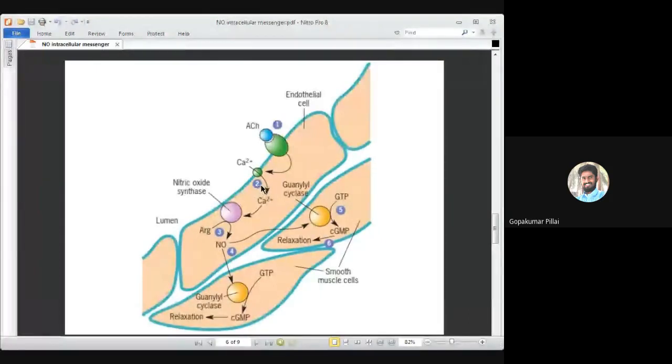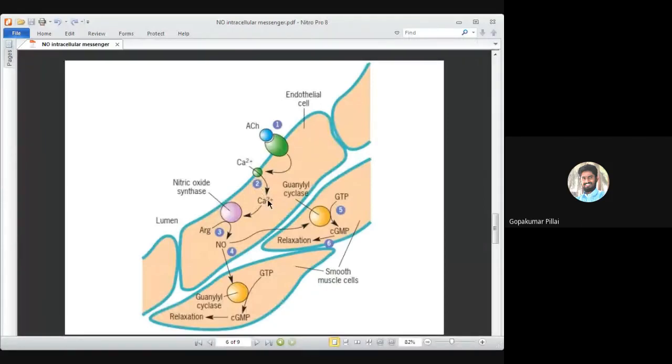So the second step is the elevation, or increased concentration, of calcium following activation of calcium ion channels by your acetylcholine receptor. Okay, first, acetylcholine binds to the receptor and it gets activated. That is the first step. Second step, the acetylcholine receptor activates the calcium ion channel, due to which a lot of calcium starts coming inside the cytoplasm of the cell. Okay, that is the second point.